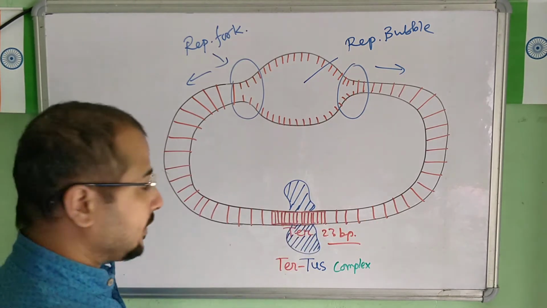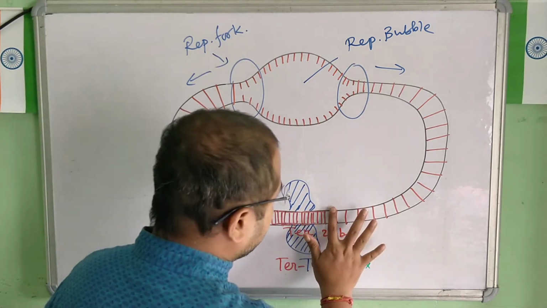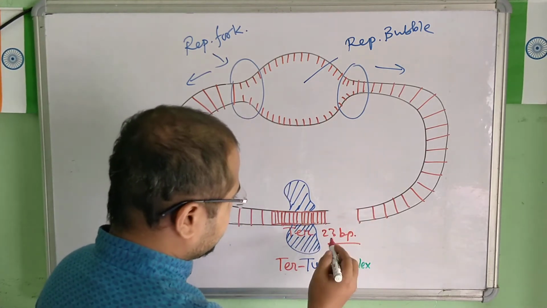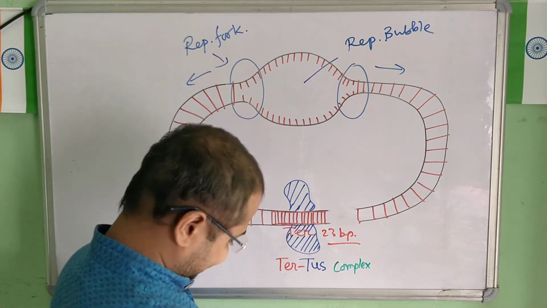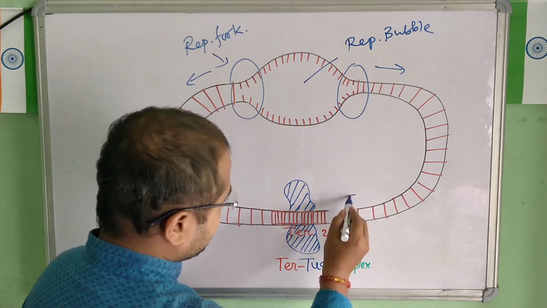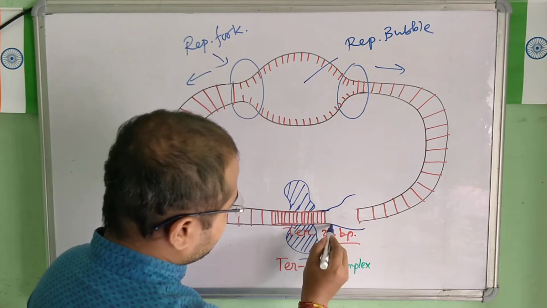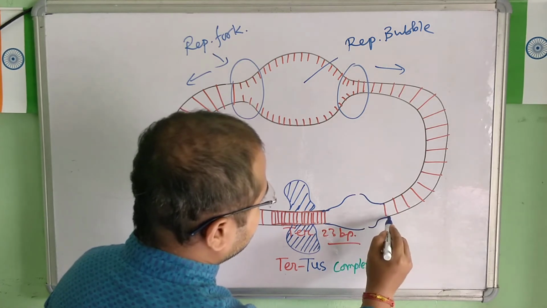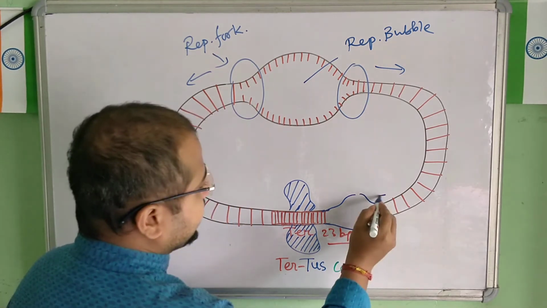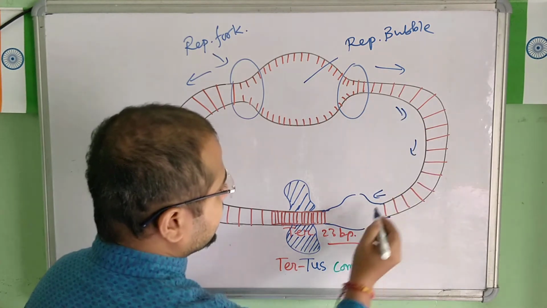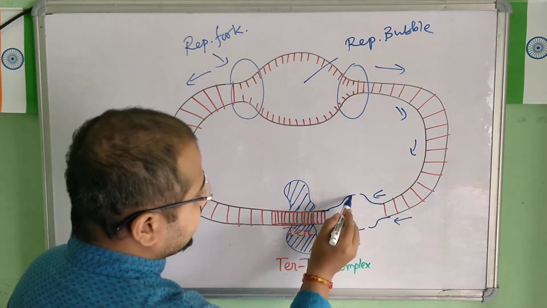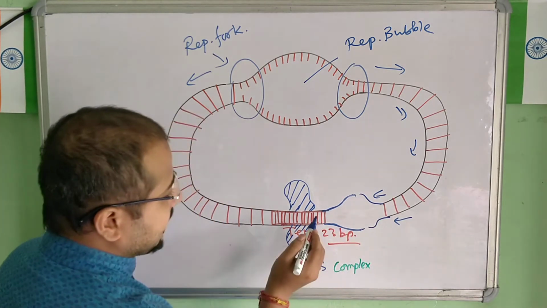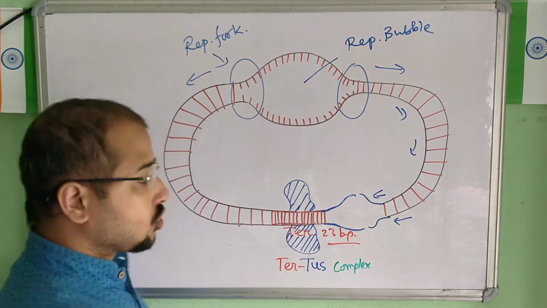Just for example, if I make this sequence in this way, just imagine this is the fork that is coming in this direction. Now it comes here, and this is the replicating fork, a Y-shaped structure, that comes and attaches to this TAR sequence. So it will be halted here.